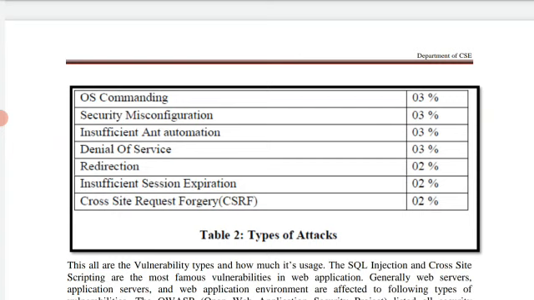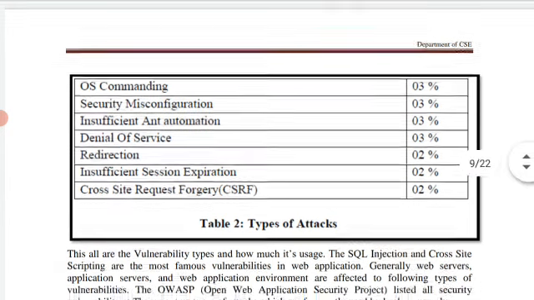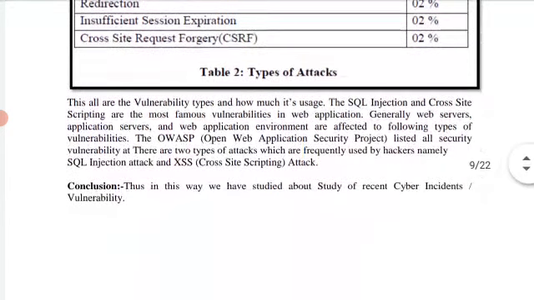OS commanding, security misconfiguration, insufficient automation, and denial of service, that is DOS attack, each have 3%. Redirection, insufficient session expiration, and CSRF, that is cross site request forgery, are 2%. So these are the types of attack.